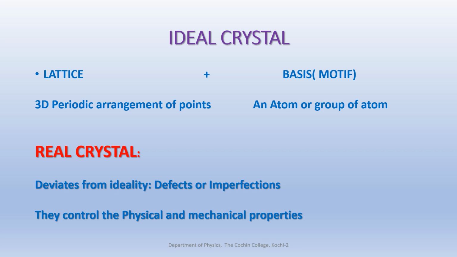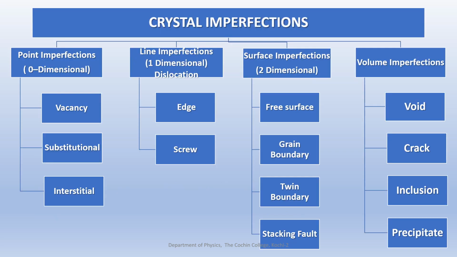Now, the crystal imperfections can be classified on the basis of their geometry. As you can see here, they are mainly classified into four groups. Crystal imperfections are mainly classified into four groups.